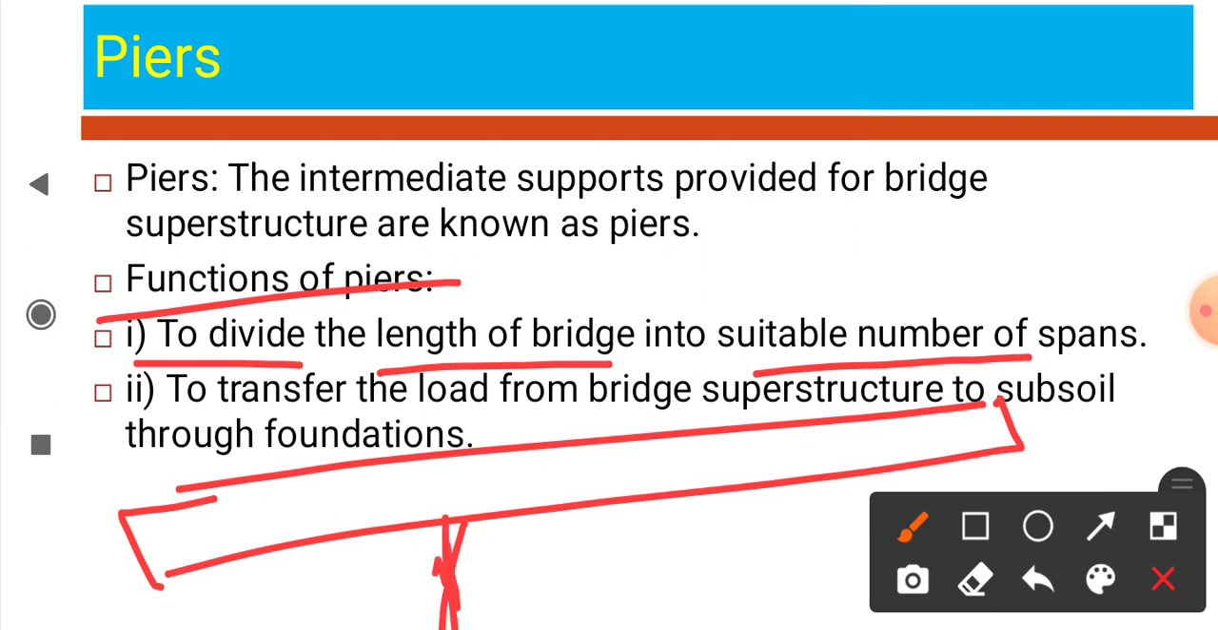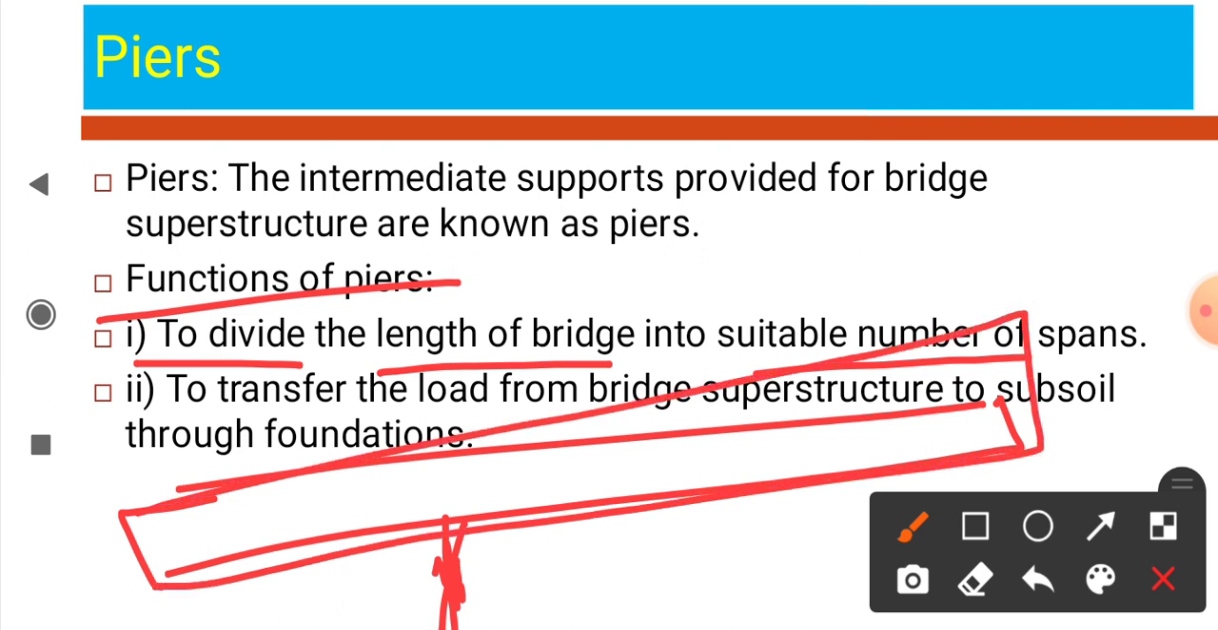The next function of a pier is to transfer the load of the bridge superstructure to the subsoil through the foundation. The pier takes the load from the bridge superstructure, carries it, and transfers the same load to the foundation, and from the foundation to the underlying soil. This is the function of a pier.